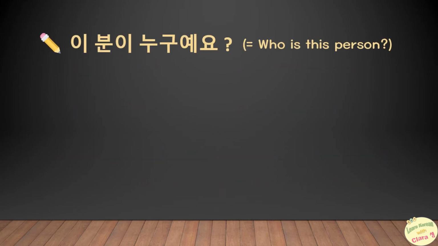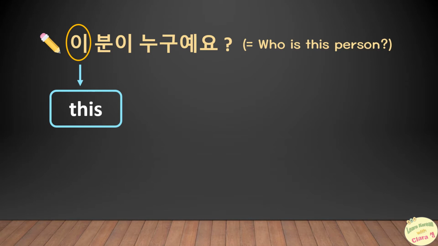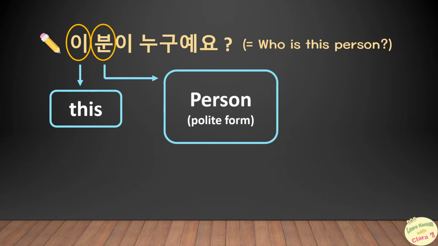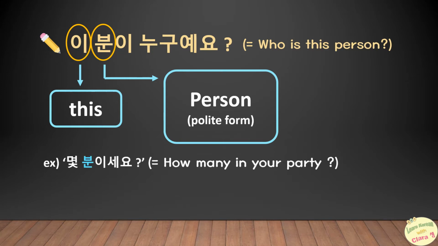Before talking about it, we will first see the first sentence. 이분이 누구예요? Who is this person? 이 means this and 분 means person. It's a polite form. For example, when you are in a restaurant in Korea, a waiter will ask you, 몇 분이세요? It means how many in your party. In both cases, we use the word 분 to be polite.